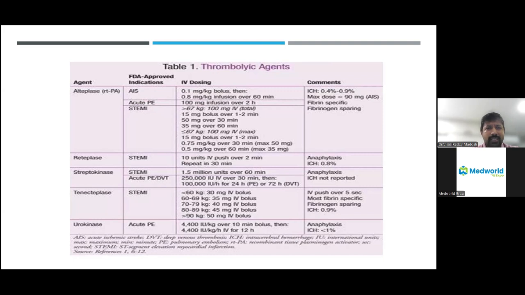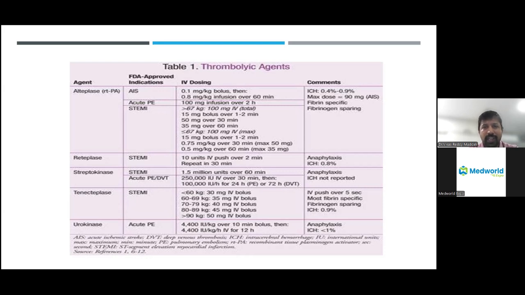And I don't want to bombard you with the knowledge of all these doses of the drugs. Just remember the name of the drug, teneteplase, which is easily available nowadays. And it's very easy to give. You don't need any saline or infusions. You just load the drug. Depending on the weight of the patient, you give just a bolus as the start dose. The normal dose we tend to give is 40 milligrams because most of us weigh 70 to 79 kg. Again, this drug is very weight specific. But it is very costly. It costs around 50 to 60,000.